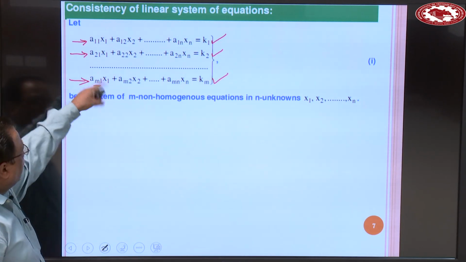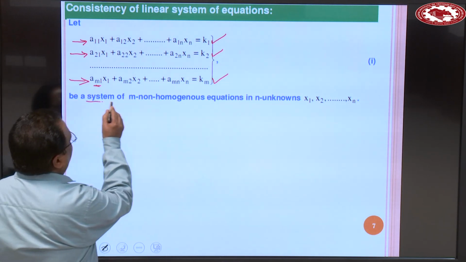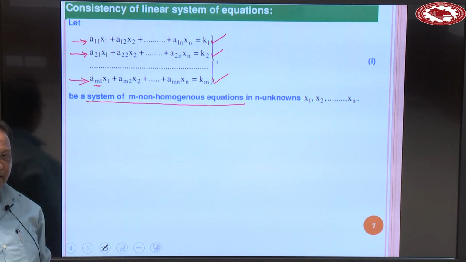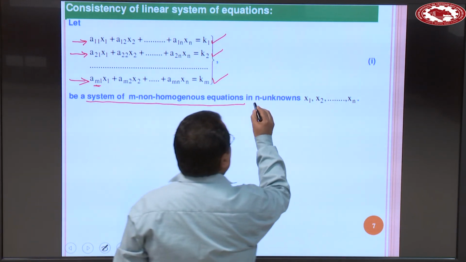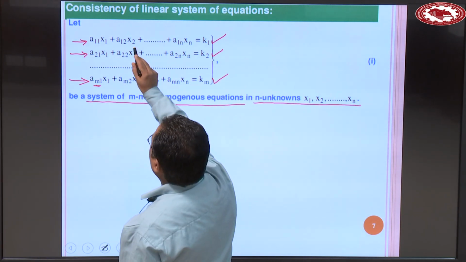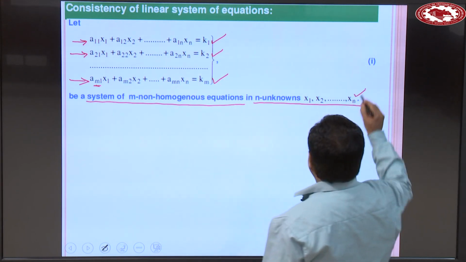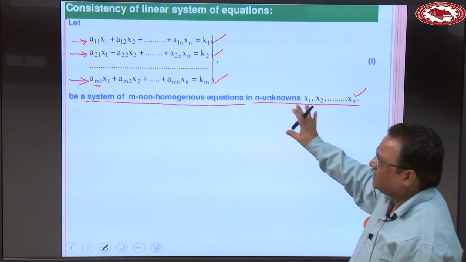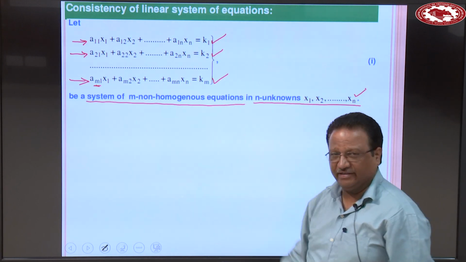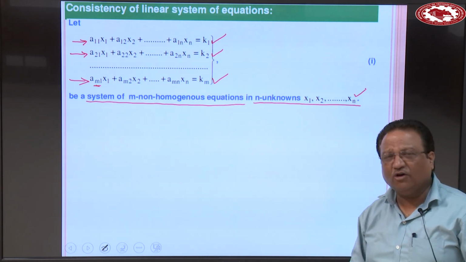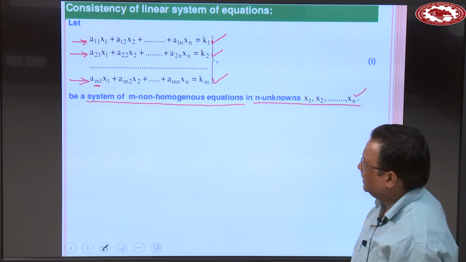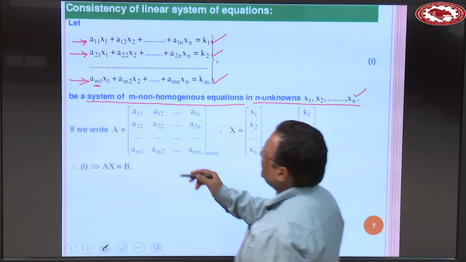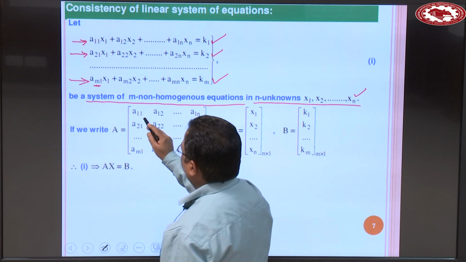So, let this set be the system of m non-homogeneous equations in n unknowns, and the unknowns are x1, x2, x3 and so on xn. Let us consider this system of m non-homogeneous equations, where the total number of unknowns is n: x1, x2, xn.